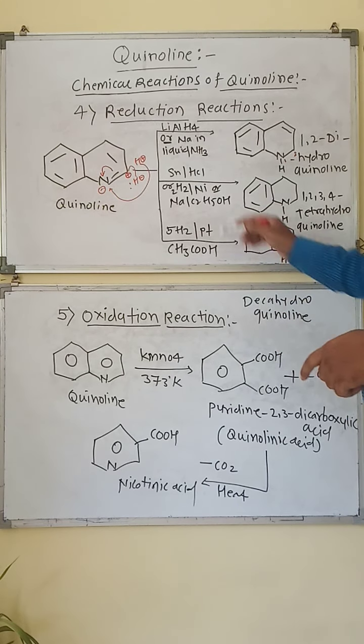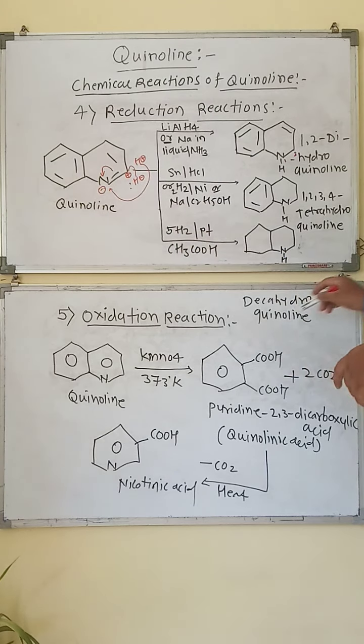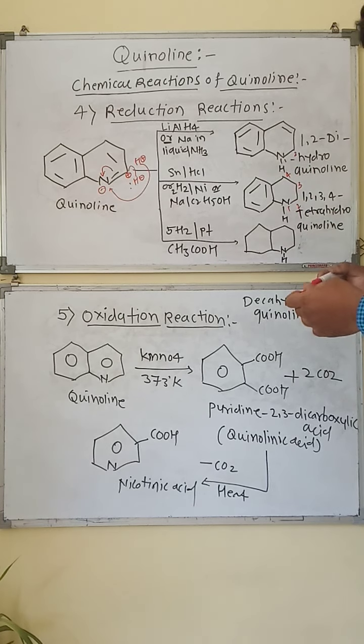Okay, so these reagents react with quinoline. We get the 1,2,3,4-tetrahydroquinoline. Okay, that is 1,2,3,4-tetrahydroquinoline, that is the first position nitrogen, and the second, third, and fourth position carbon atoms.